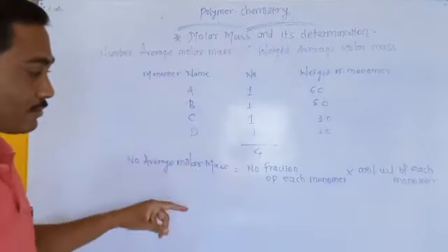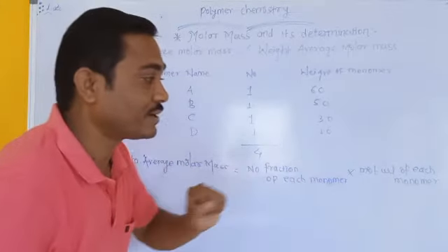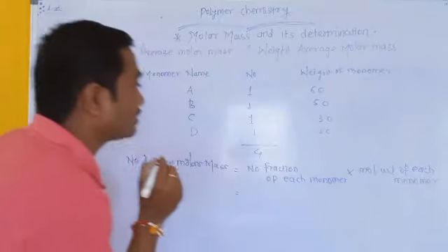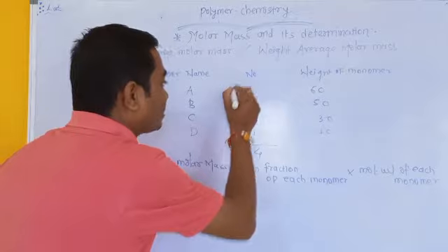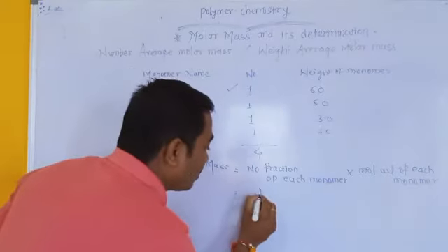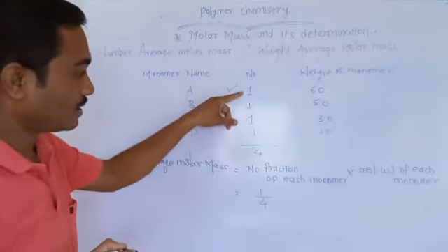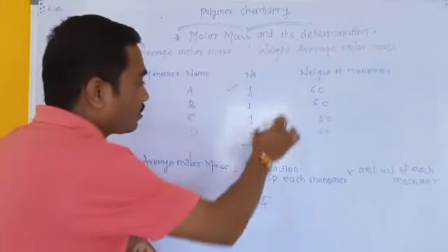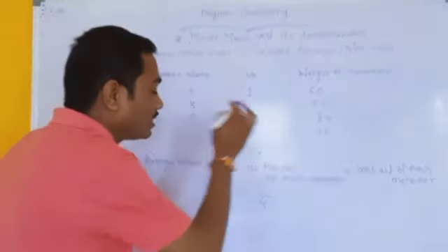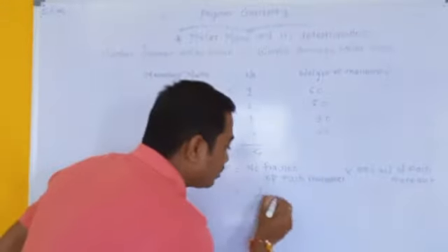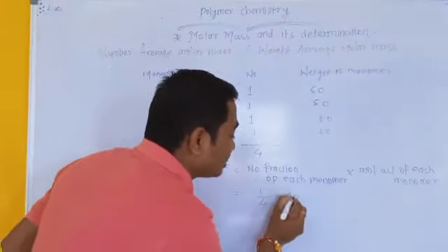Number average molar mass is equal to the number fraction of each monomer times the molecular weight of each monomer. Here there are 4 monomers, of which monomer A is 1. Therefore, the number fraction is 1 by 4, 1 out of 4. There are a total of 4 monomers, but monomer A is only 1. Therefore, 1 by 4 into the molecular weight of monomer A, which is 60,